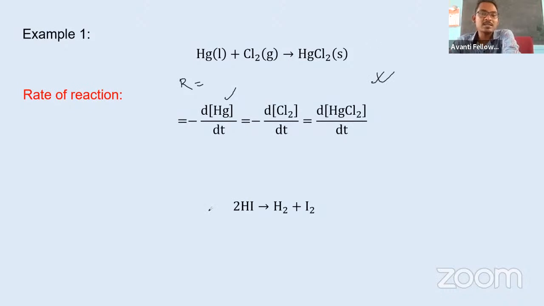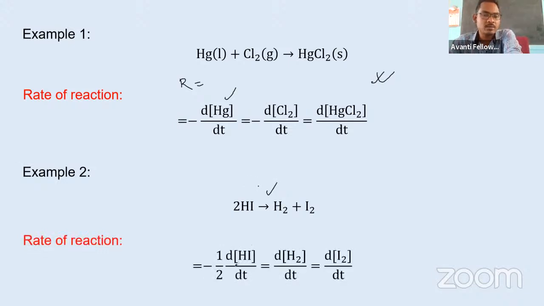Okay. Now, what is the way of writing this if we have different coefficients? Here is how we write this one. The rate of the reaction for this one is: rate of change of hydrogen iodide divided by 2 equals rate of change of hydrogen equals rate of change of iodine. Everyone understood na how we write things? It's simple: to relate this with the rate of the reaction, write their change with respect to time and divide by the coefficient, whatever the coefficient is. Simple, you don't need that much logic. Everyone understood this one?